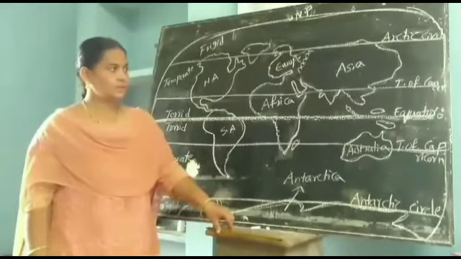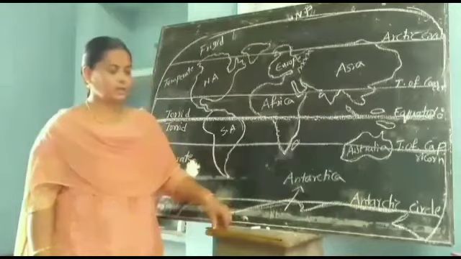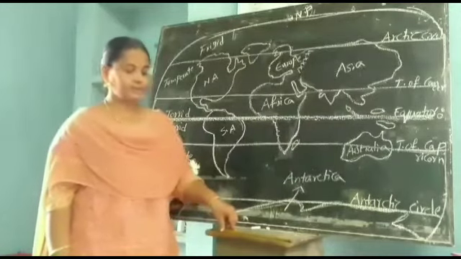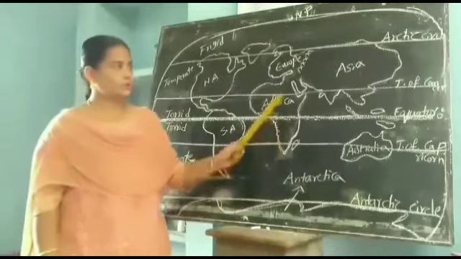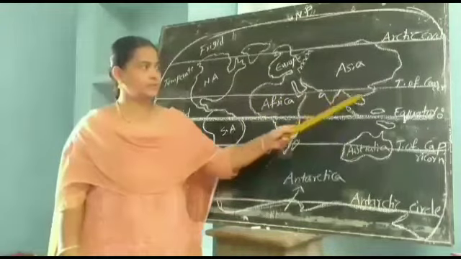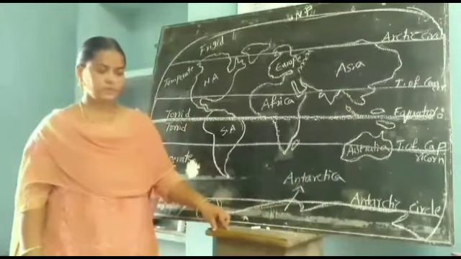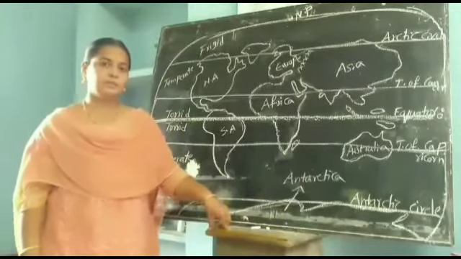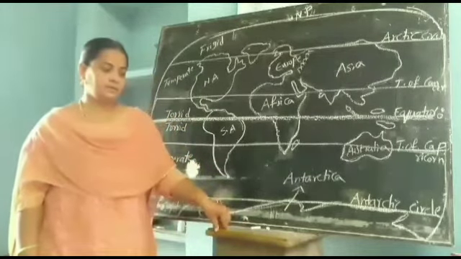And next, here one latitude passes through the middle of India. Which latitude? That is the Tropic of Cancer. The Tropic of Cancer passes through the middle of India. Okay, children, up to here the third lesson is completed.